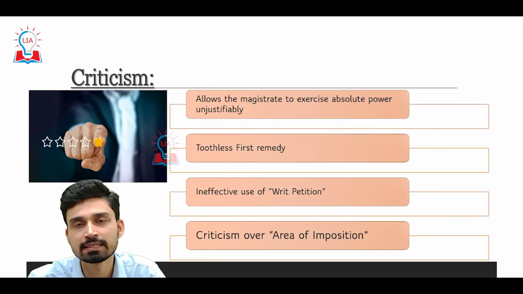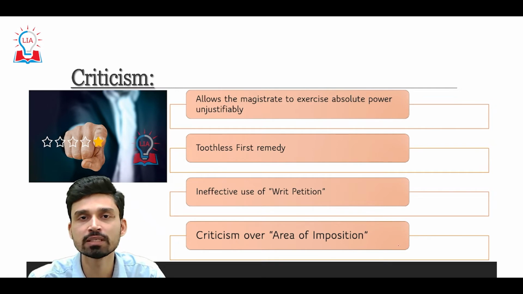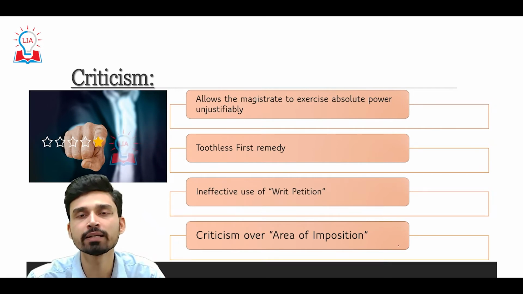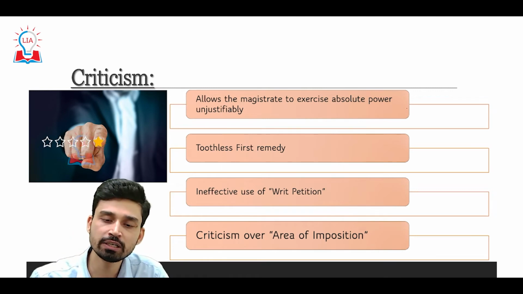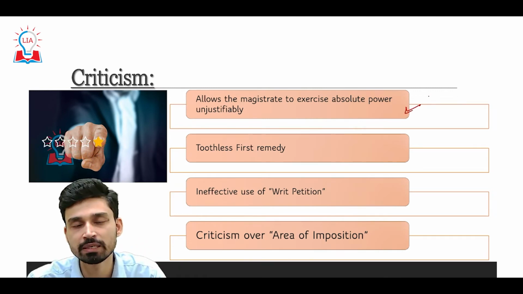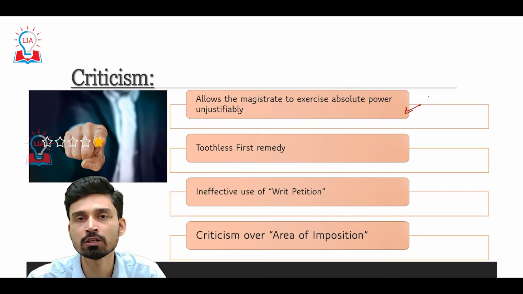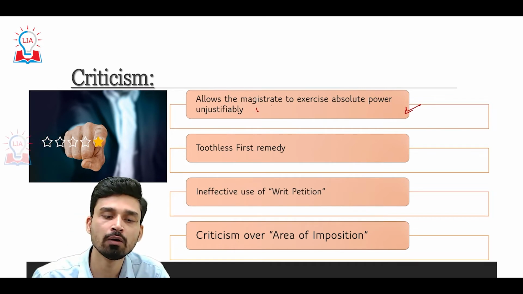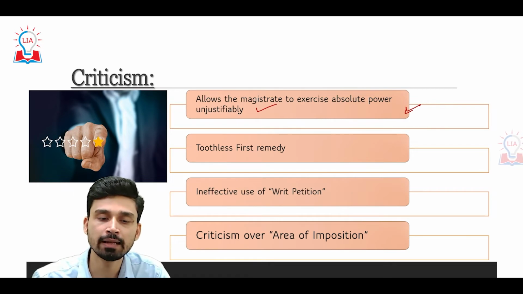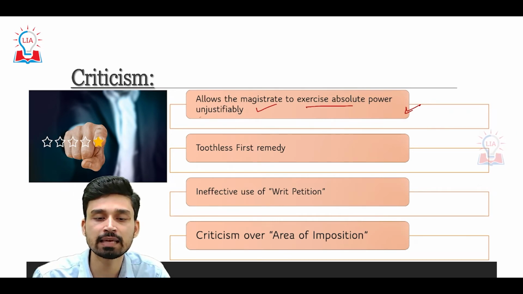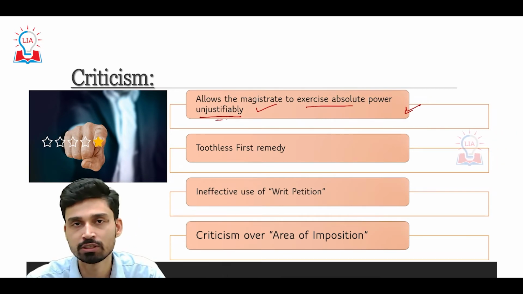Obviously, since section 144 is imposed to ensure that public order is maintained, what are the criticisms of this section? The first criticism, especially from civil society, is that such laws allow unwieldy power to magistrates and officials, and thus they are able to exercise absolute power without any justification.